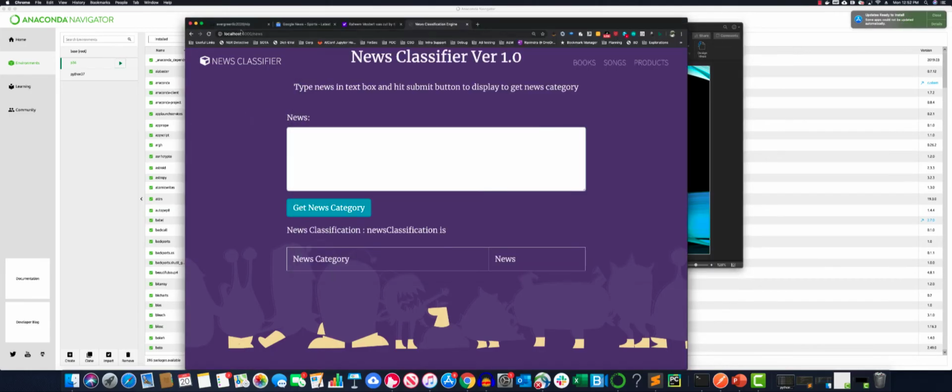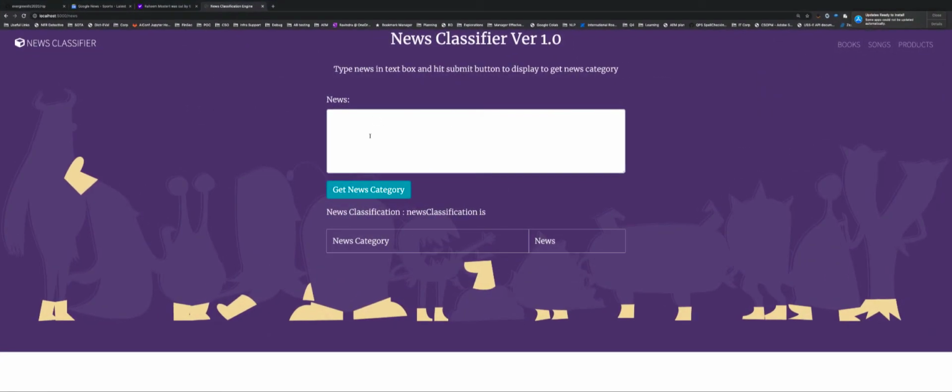So I want to show you a demo on how to do that. Here is an example that I have built, and I will teach you step by step in this lecture how to do that. So let's say here I have built a news classifier app, which basically takes the news. You can type any news in this text box, and once you click get news category, it will show you the news category for that particular news. Now behind the scenes, I have trained a deep neural network model which understands how to classify the news, and we will go into details about that also, but I just wanted to show you a demo.